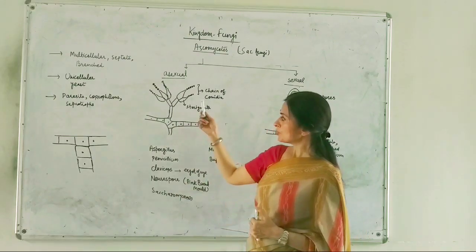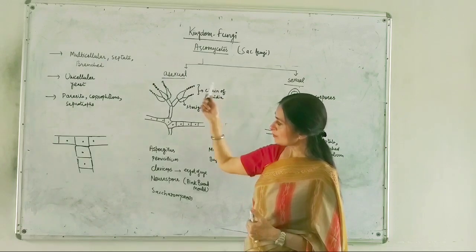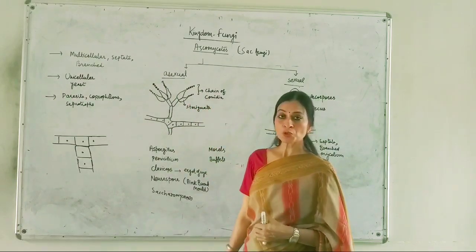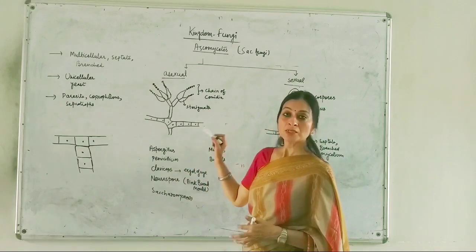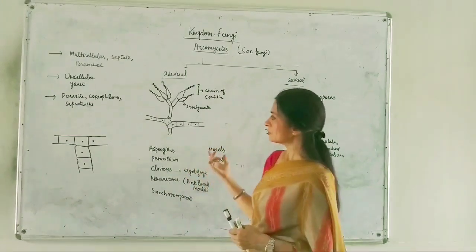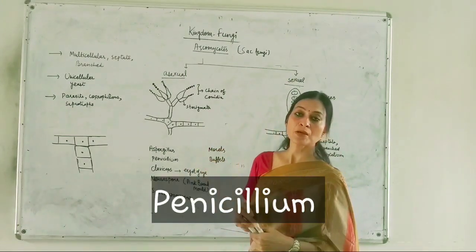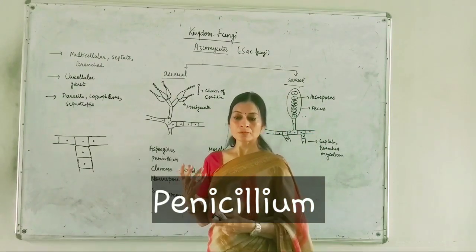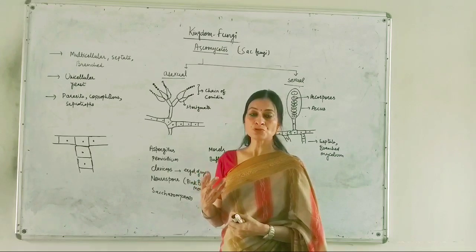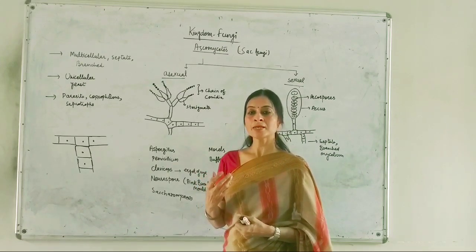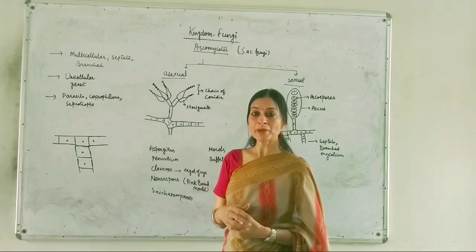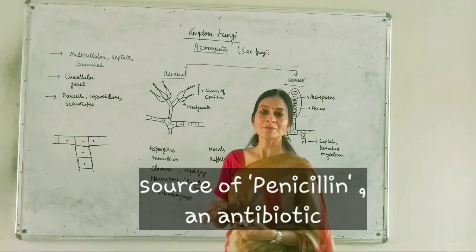I am going to give you an example. This is actually a mycelium having these reproductive structures going on. This mycelium is of the Penicillium. The Penicillium is a very important fungus because we extract an antibiotic from the Penicillium, that is penicillin.